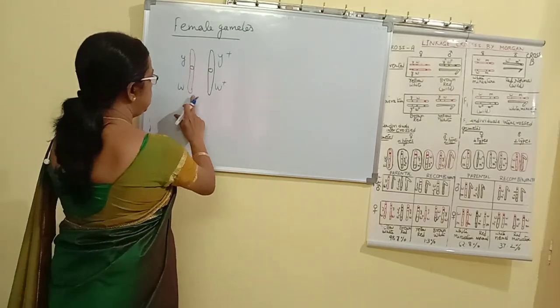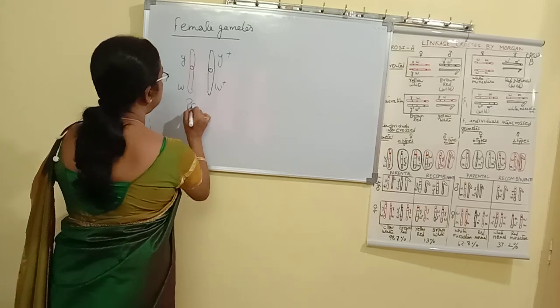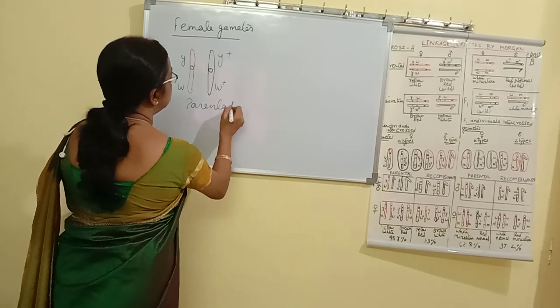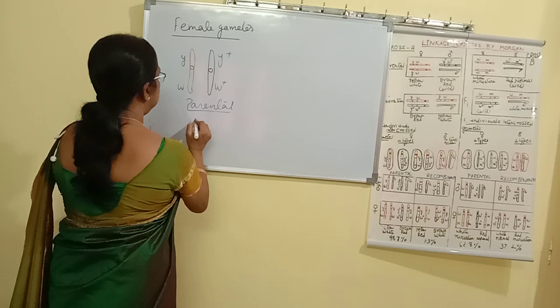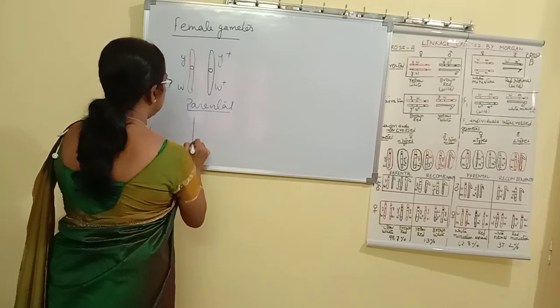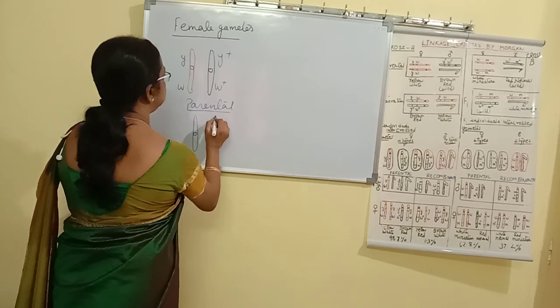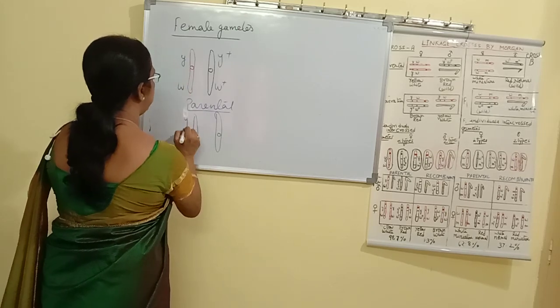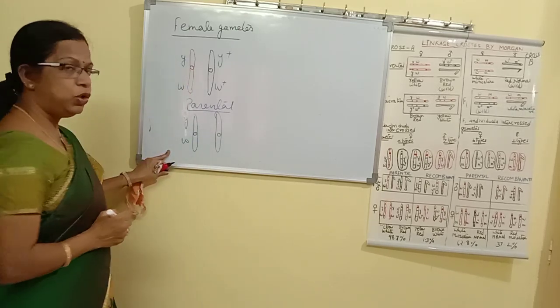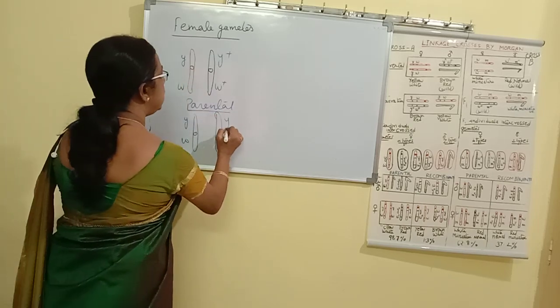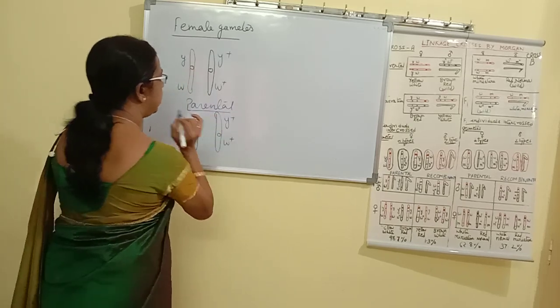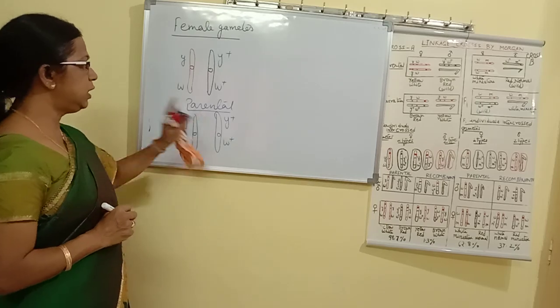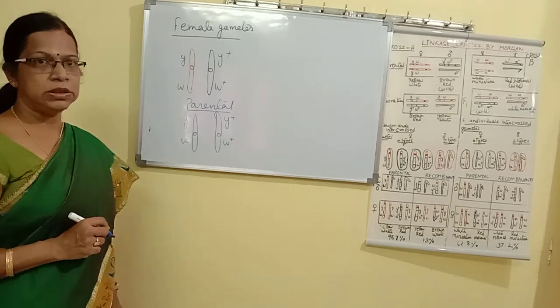The first 2 are called parental. What are parental gametes? Exactly these 2. So what is this combination? Y and W. Here, what is the combination? Y plus and W plus. Exactly these are called parental combinations.